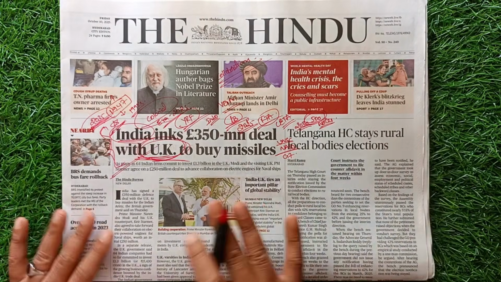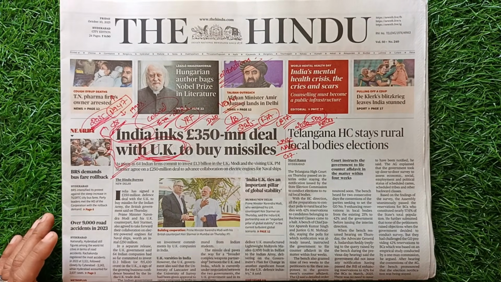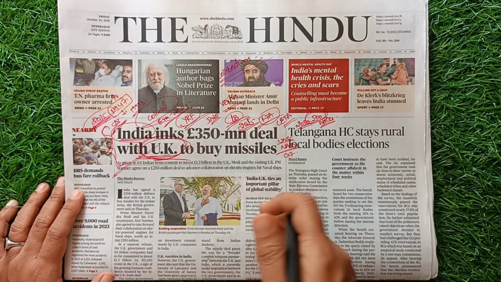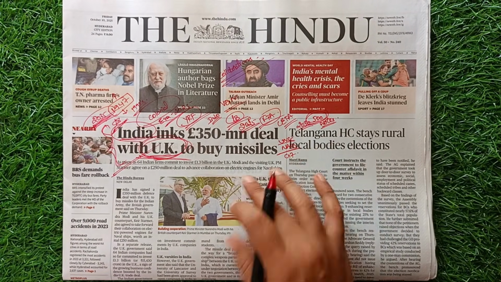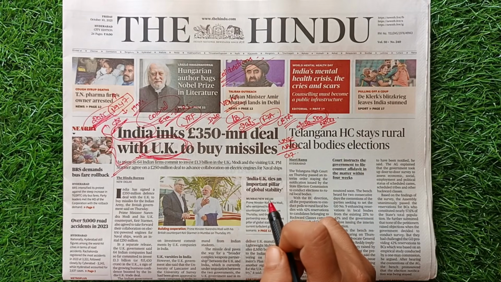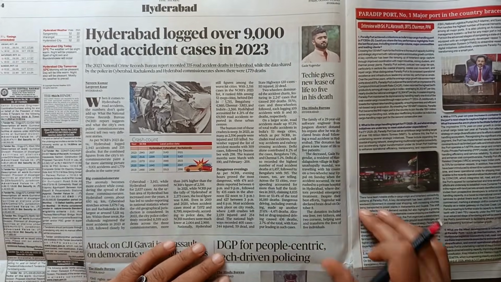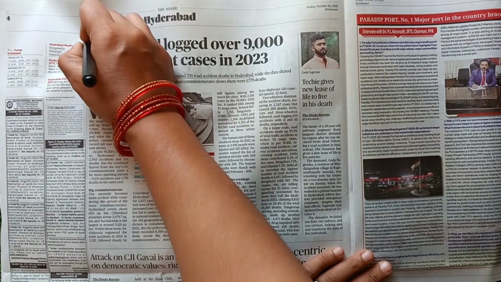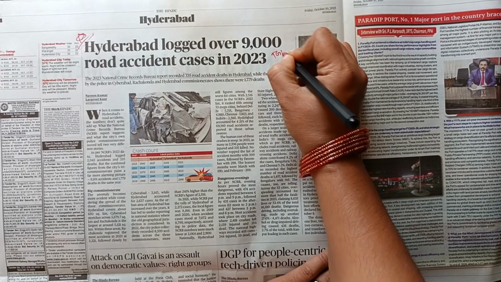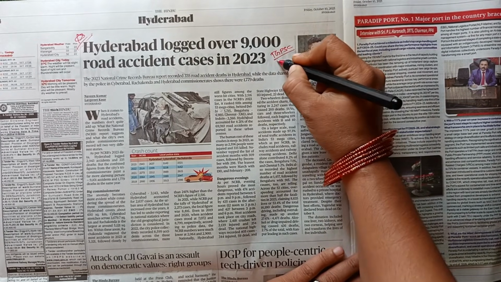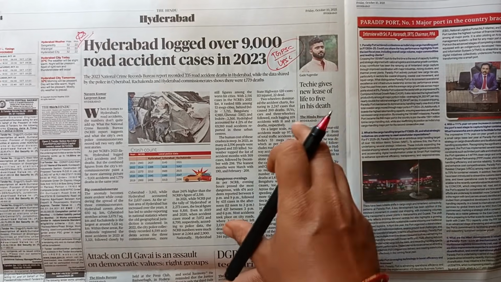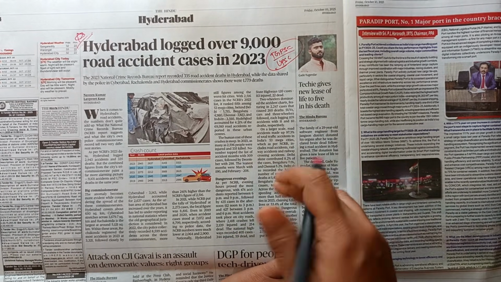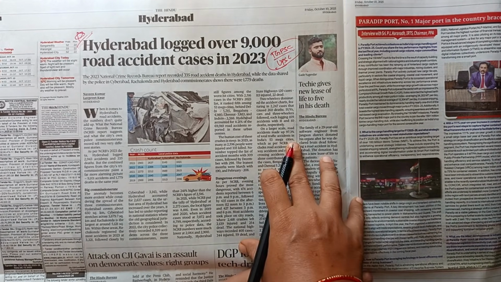So this is all about this India UK relations, and especially it's because of Starmer's visit and attending this summit in Mumbai. So this is all about this article, and this one is highly important, especially for the one who is writing TGPSC and also for the one who is preparing for UPSC. Whenever you are writing mains, it's highly important to add facts and data.